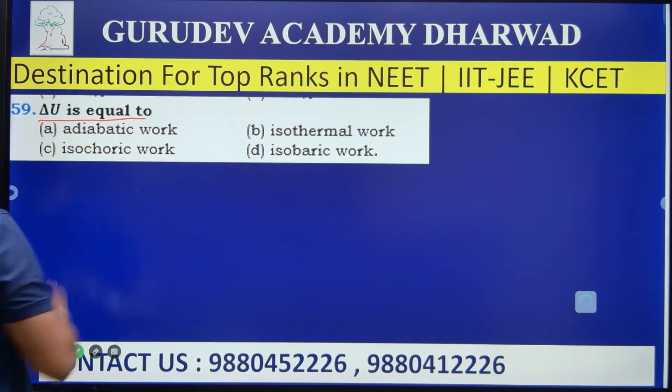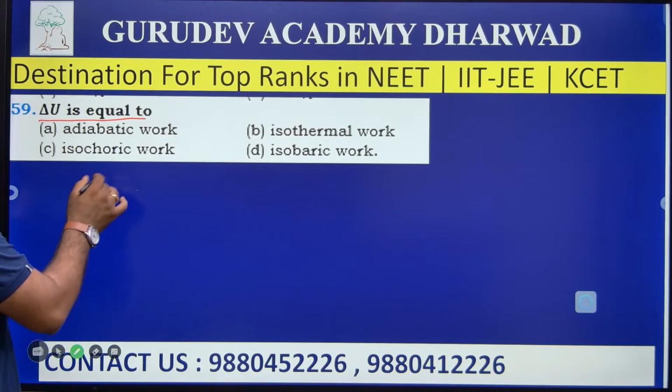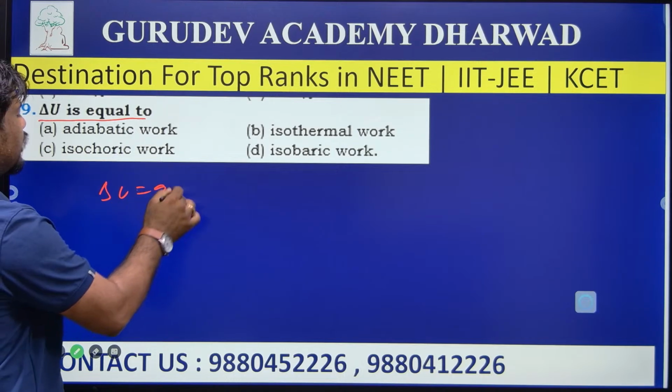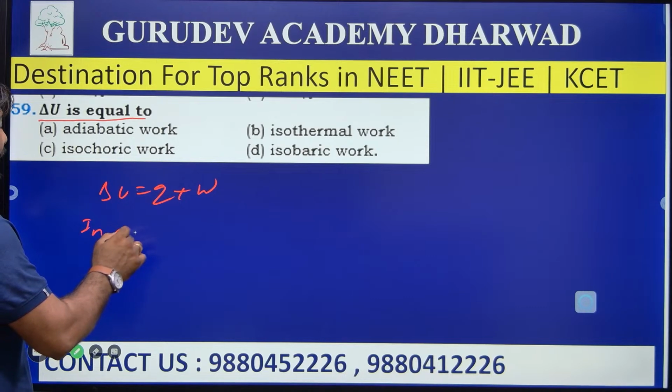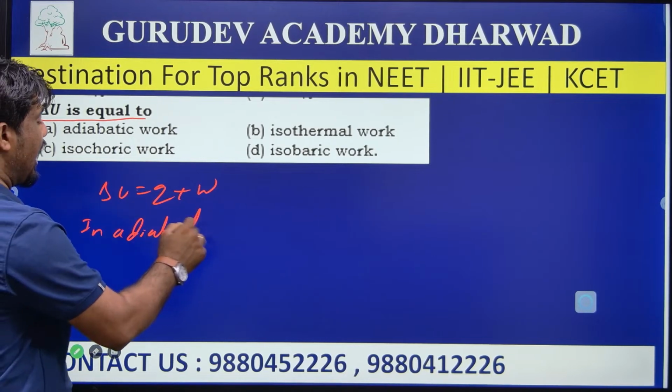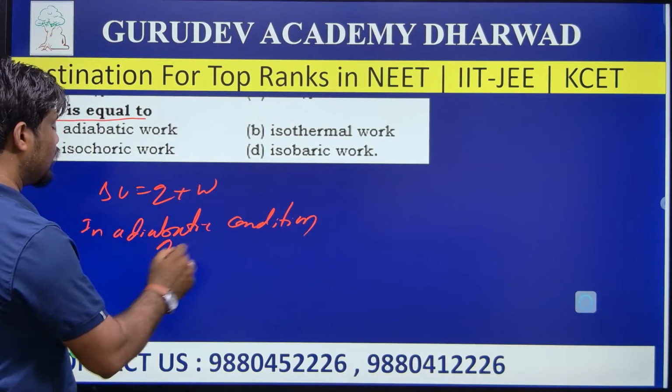Delta U is equal to what? From the first law of thermodynamics, delta U is equal to Q plus W. In adiabatic condition, Q is equal to 0.